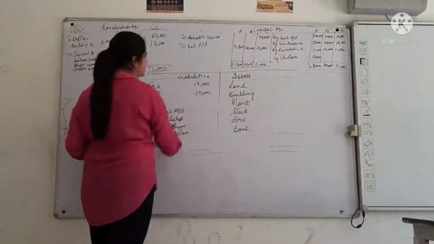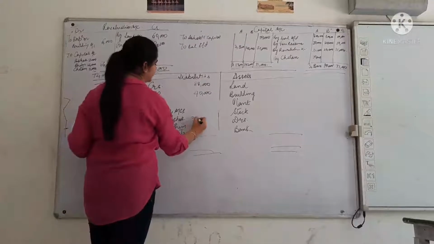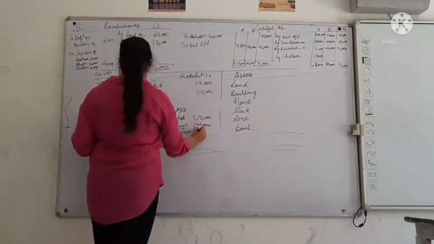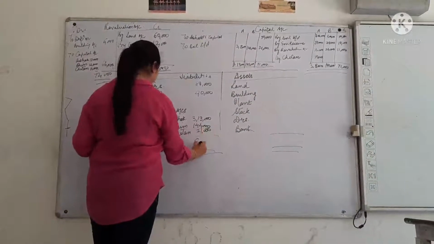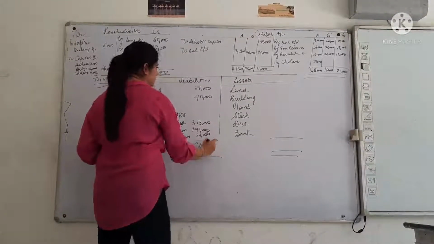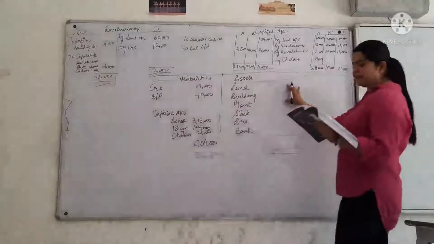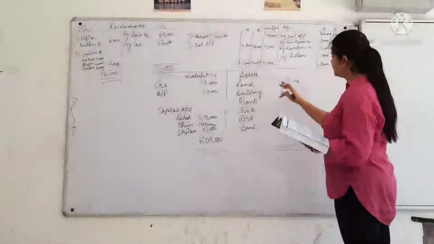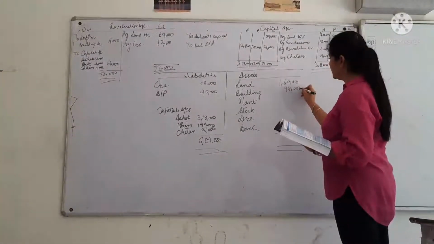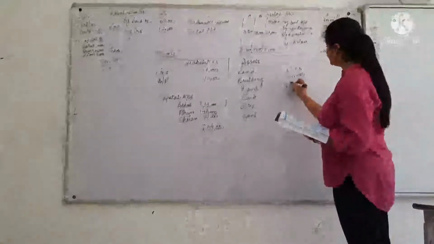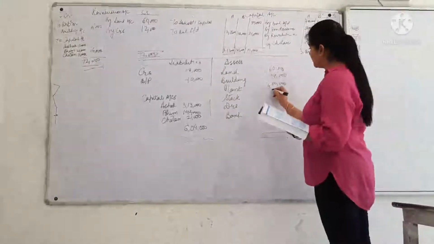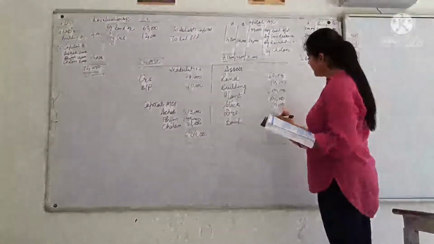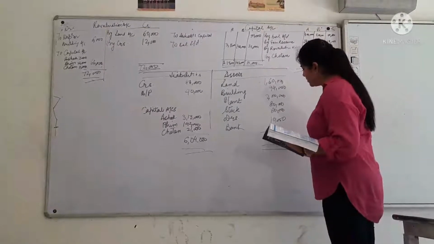The capital accounts closing balances which we just calculated, 3,13,000 for Ashok, 1,42,000 for Bhim and 21,000 for Chetan will come here, and the total of balance sheet is 6,04,000. On the other side, asset side, the land was revalued at 1,60,000. Building was depreciated by 6,000, which became 94,000. There was no change in plant, it remained 2 lakh only. No change in stock, it remained 80,000 only. No change in debtors, they remained 60,000 only, and no change in bank balance, which was 10,000, and total balance comes out to be 6 lakh and 4,000.